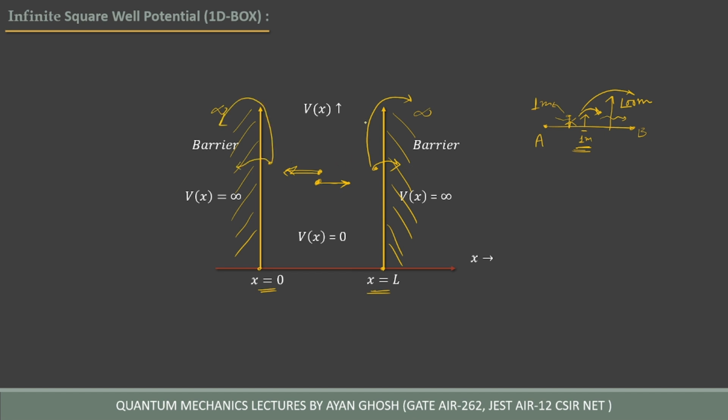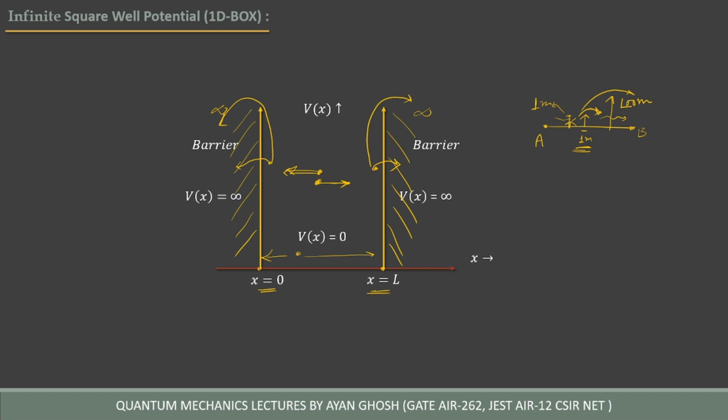The particle is bound to x equal to 0 to x equal to L. The particle will always be found in between 0 to L. This is the meaning of infinite square well potential.